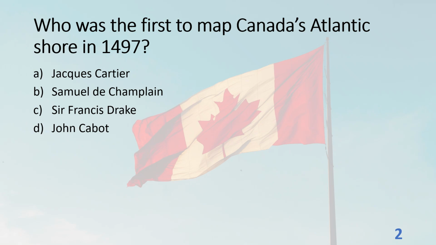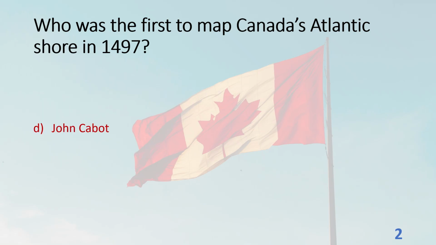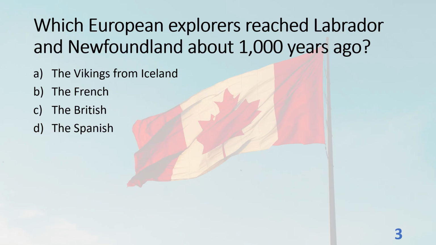Who was the first to map Canada's Atlantic shore in 1497? A. Jacques Cartier. B. Samuel de Champlain. C. Sir Francis Drake. D. John Cabot. The answer is D. John Cabot.